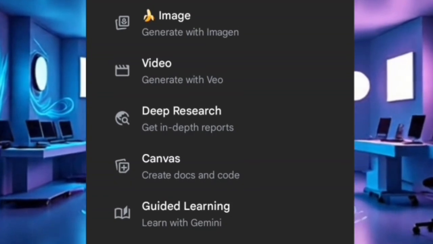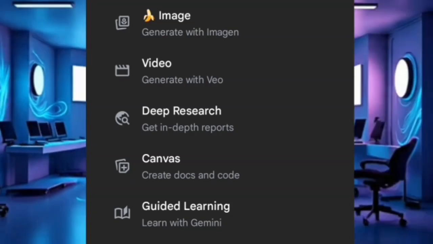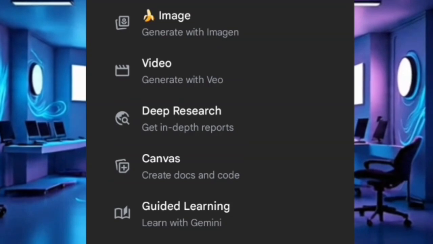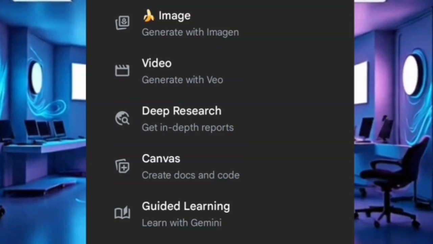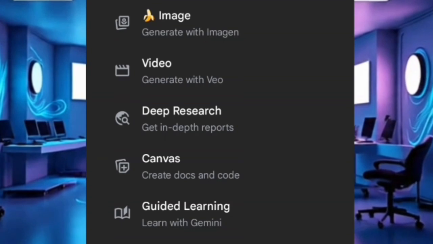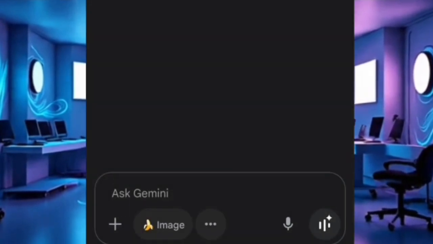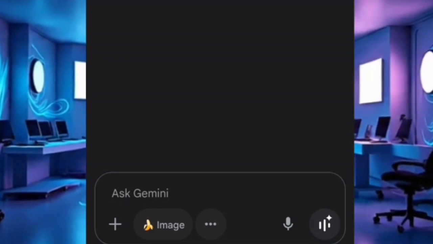So you still have Deep Research, you have Canvas. Yes, they work with Canvas as well, and they have Guided Learning. This Guided Learning will work exactly like ChatGPT. They can generate a story and do it for you from beginning to end. That is how powerful this Gemini is. And another thing is that you are using it for free. Okay, let's head over to the generation.